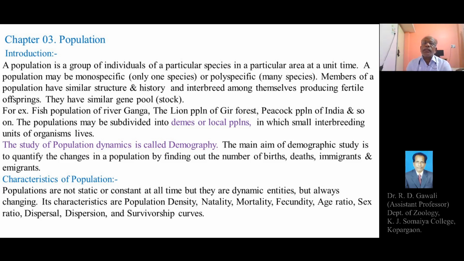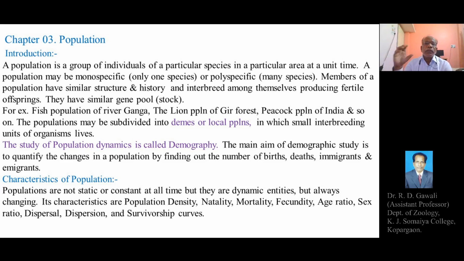So population is not always constant or static. It means there is a change in a population of the organisms or individuals of a single species or many species.